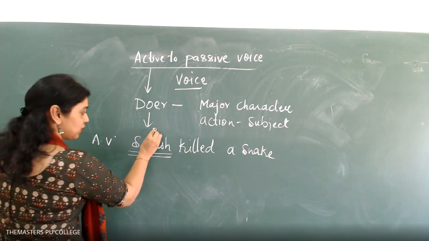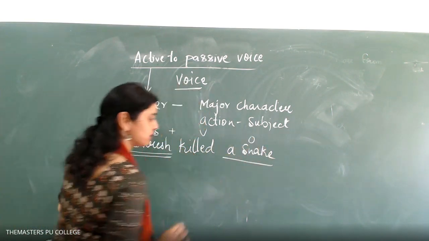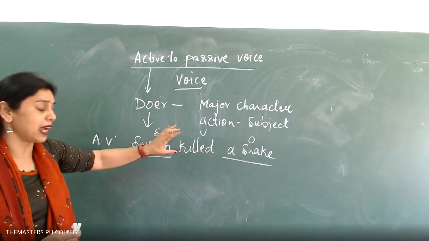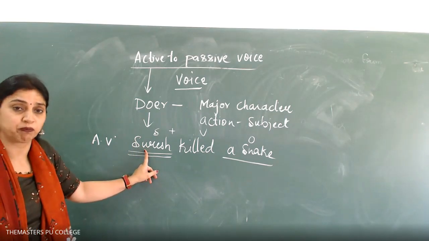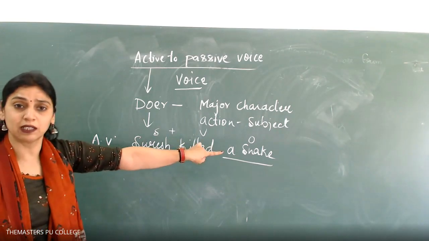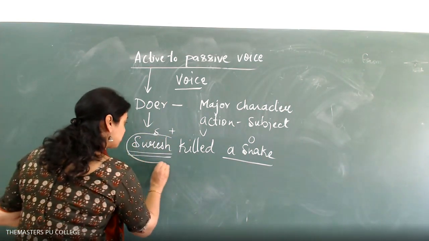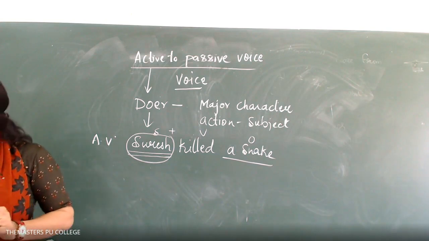What is Suresh? Suresh is the subject. This is the verb. This is the object. So we are not worried about the object. We know that the action which has taken place is because of the subject or the doer. Who has killed a snake? Suresh. So we are giving importance to Suresh.